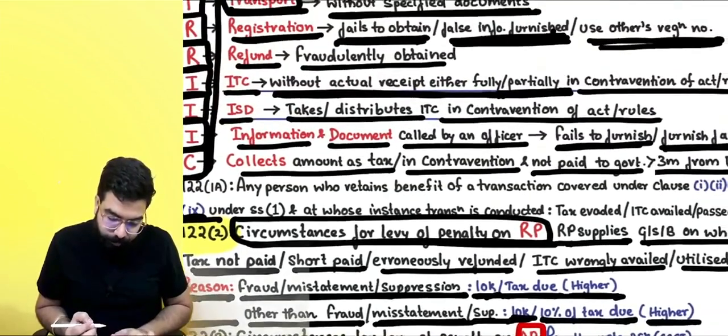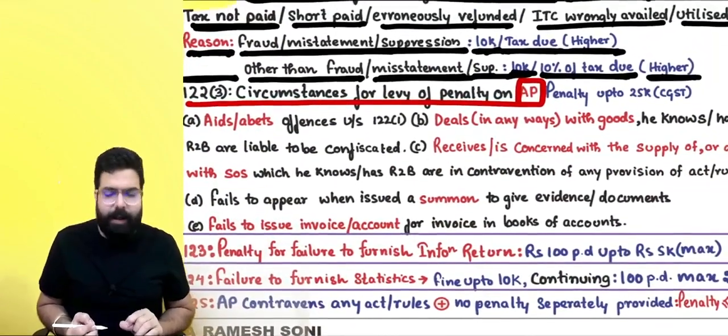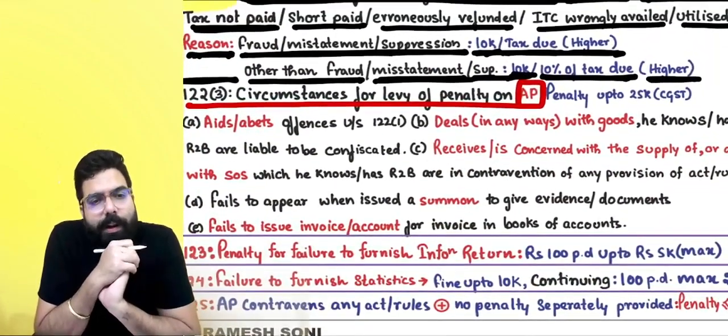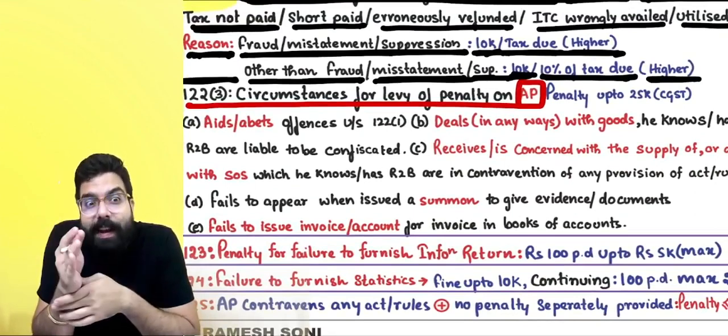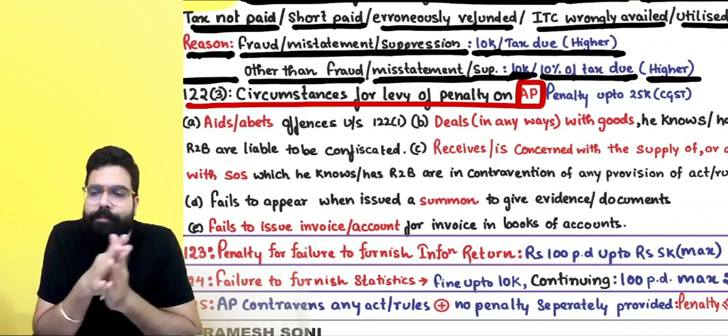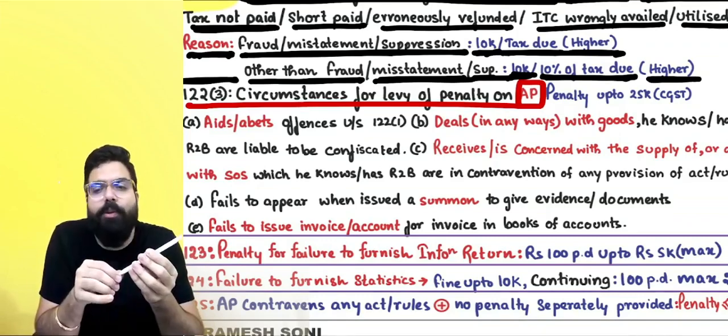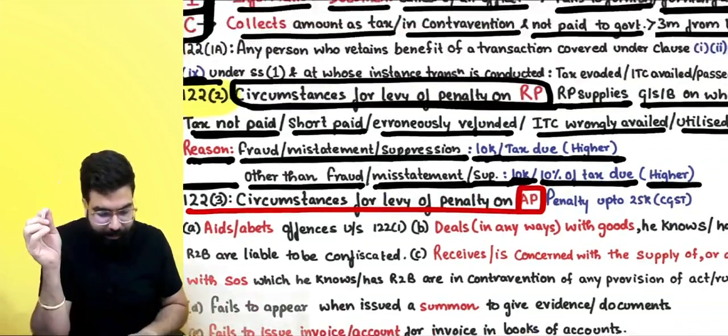Next, everyone over here, can you tell me? Do you guys remember, less than 200 rupees you don't need an invoice? Everyone remembers, less than 200 rupees you don't need to issue an invoice? Yes, sir. Now listen.